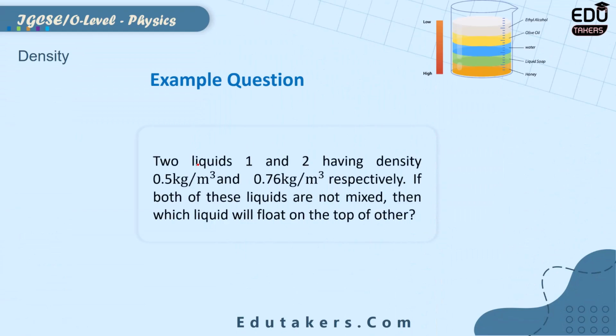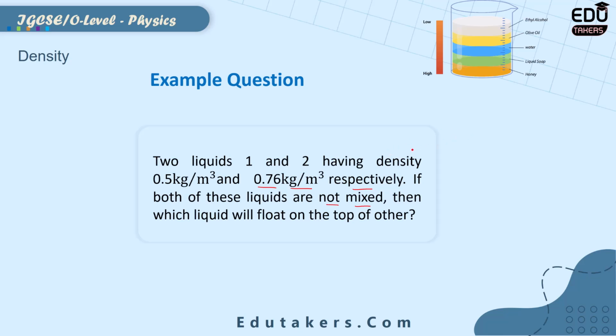After that, here is an example question. Two liquids 1 and 2 have densities 0.5 kg per meter cube and 0.76 kg per meter cube respectively. For both of these liquids, the densities are given. If both of these liquids are not mixed, then which liquid will float on top of the other?